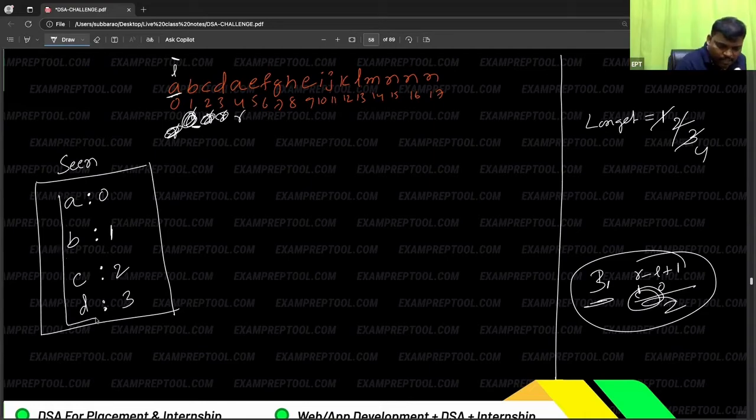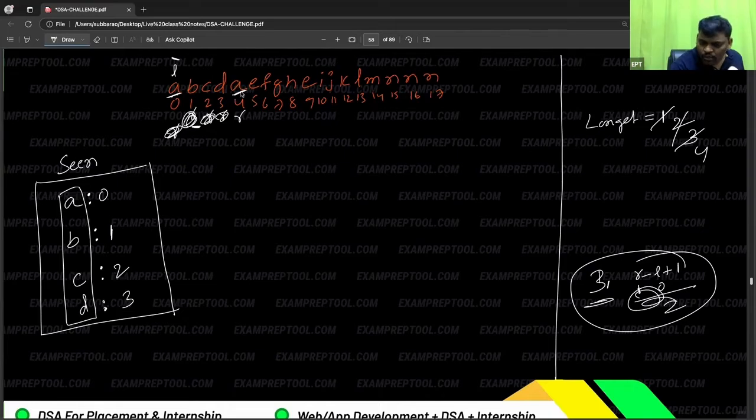A is already there in the scene. Yes, it is there. Because A is not a new one, longest will not update. Now see what happened whenever you see the old one. See the interesting answer is the old one.